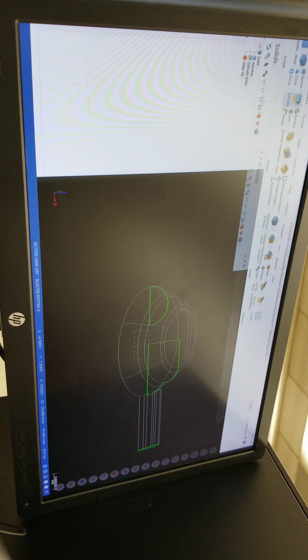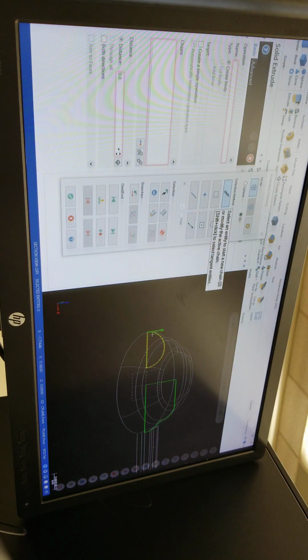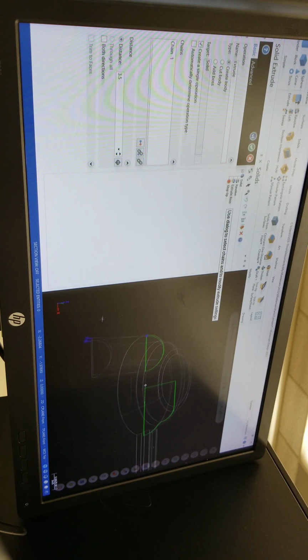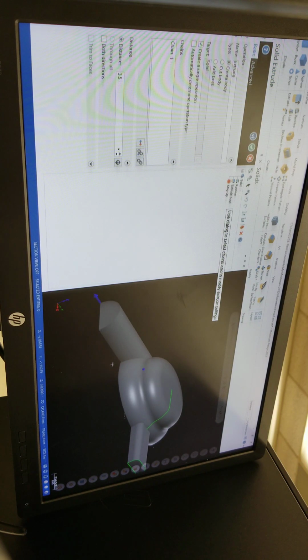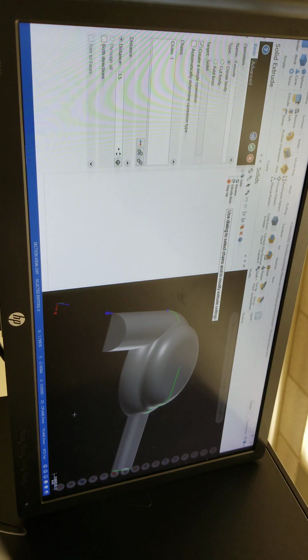I'm gonna extrude that. There we go. And I'm gonna make that what? Out of 4 inches. Look at that. If I'm creating a solid, it's creating a solid. You cannot tell the difference until you see the solid over here.